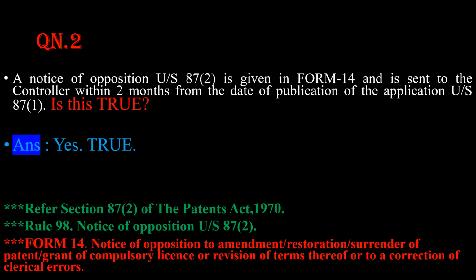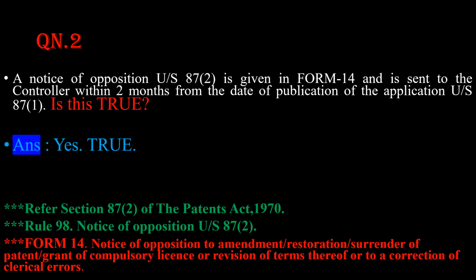So please refer section 87 subsection 2 of the Patents Act 1970, Rule 98, whose title is Notice of Opposition under Section 87, subsection 2, and form number 14 is Notice of Opposition to Amendment or Restoration or Surrender of Patent or Grant of Compulsory License or Revision of Terms thereof or to a correction of clerical errors. Okay friends, so I hope it is pretty much clear now.